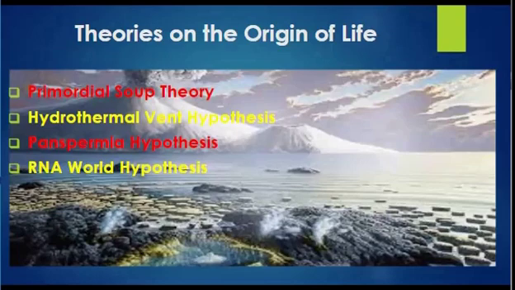Next, we have the panspermia hypothesis. This was another great hypothesis that says life did not originate on Earth, but instead was brought here from elsewhere in the universe, possibly by comets, asteroids, or meteoroids. Now, this theory does not address how life originated, but rather how it spread across the cosmos.